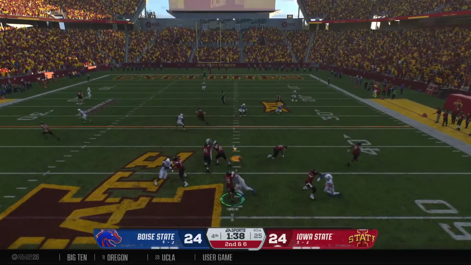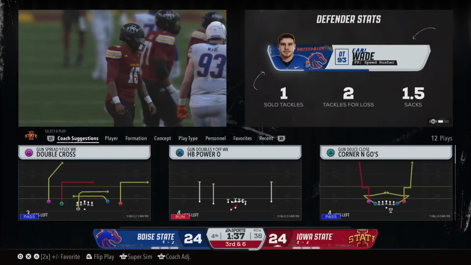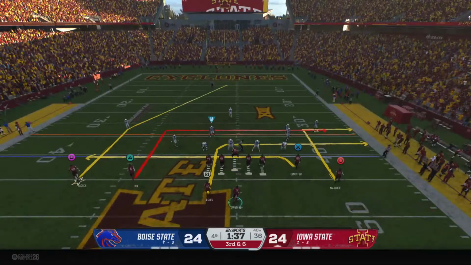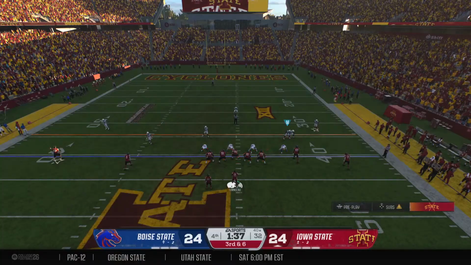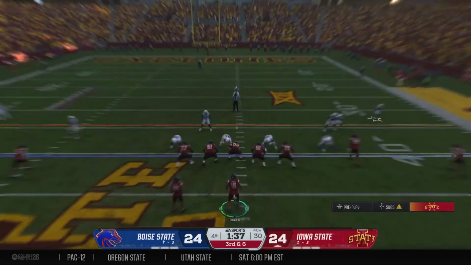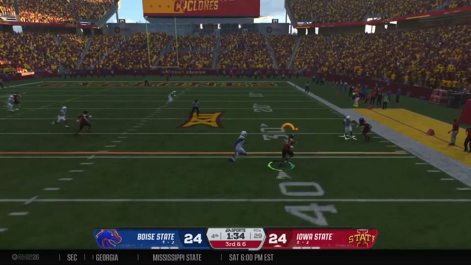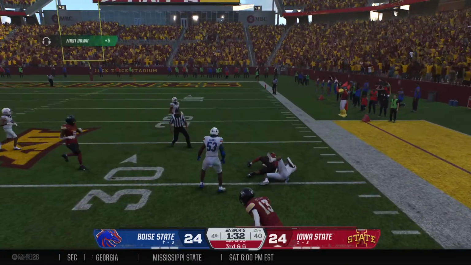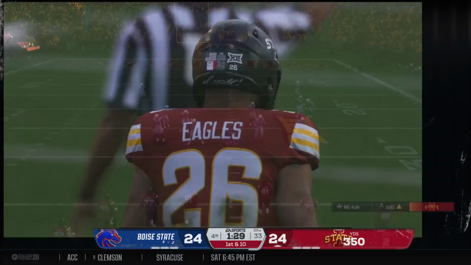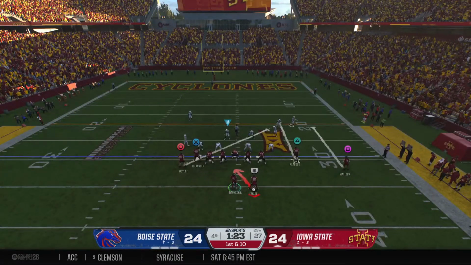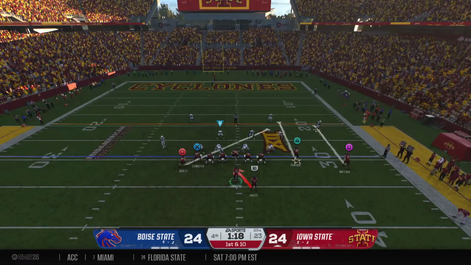Off the boot, looking for his man. And he was hit just as he was releasing the pass, and it falls to the ground incomplete. It would be nice to pick up a few yards on 3rd down, because from here, it's a 57-yard attempt. From the gun, wants to pass. Gets it out fast. He works his way inside the 30 down to the 29 and picks up a 1st down. They are controlling the ball. 9th play of the drive.